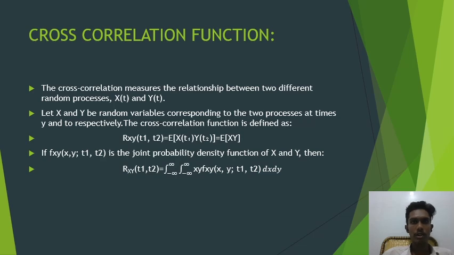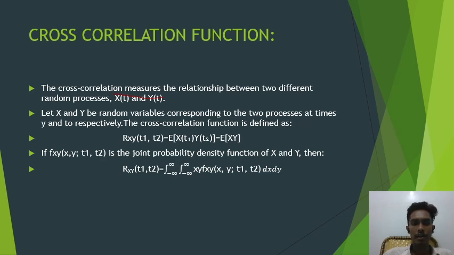Now we will discuss the cross correlation function. It is nothing but the relation between two different random processes. In the autocorrelation function, we took the same random process at different time instances. But in the cross correlation function, we take two different random processes like x of t and y of t. x and y are random variables, and it is represented as Rxy. In autocorrelation we represent it as Rxx or Ryy, where both are the same, but in cross correlation, Rxy, we take two different values.